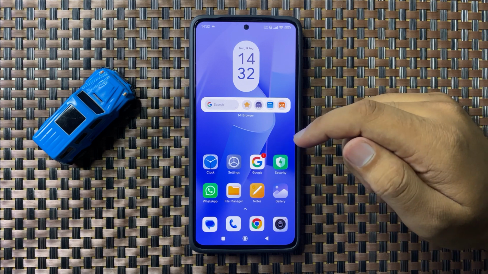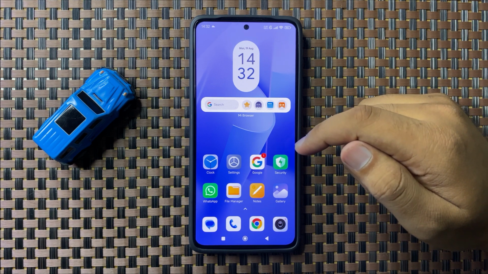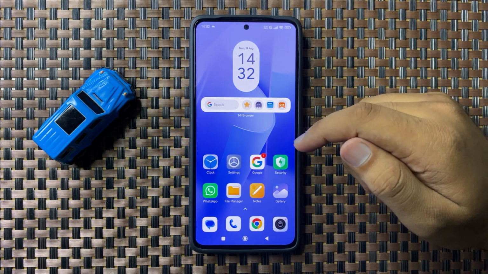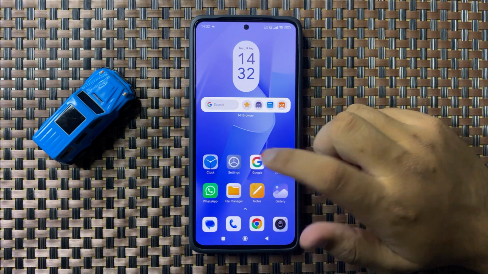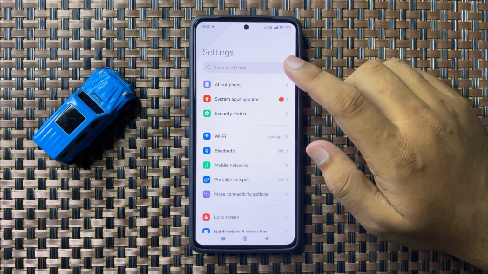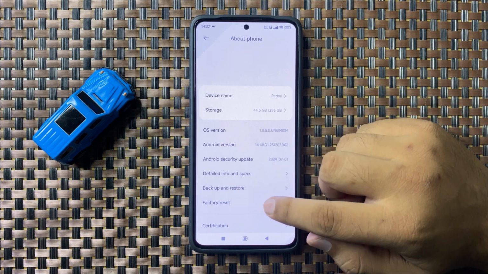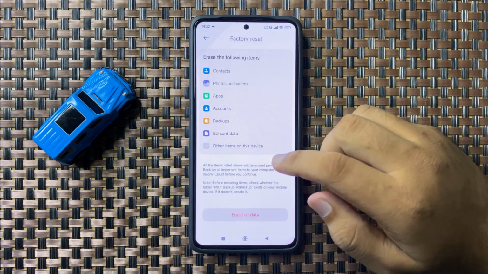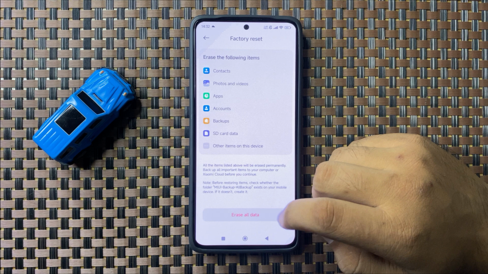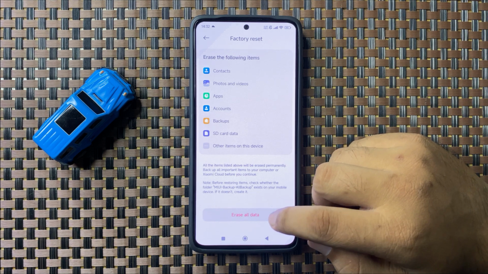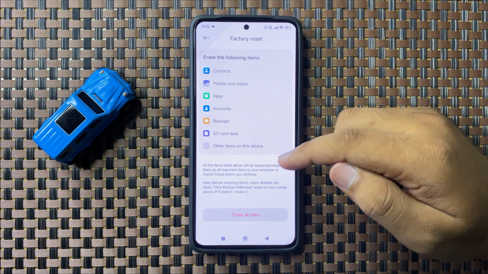But if you are still facing the issue, then try factory resetting the phone. For that, open settings, tap on about phone, and then scroll down and tap on factory reset. Now here tap on erase all data. So when you tap on this option here, it will ask you for your lock screen pin, password or